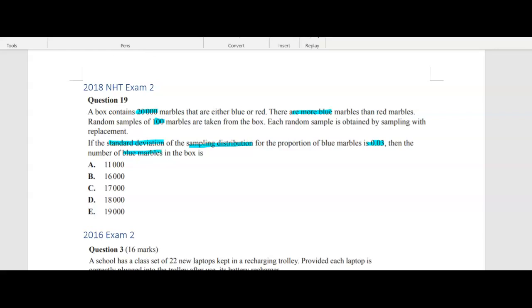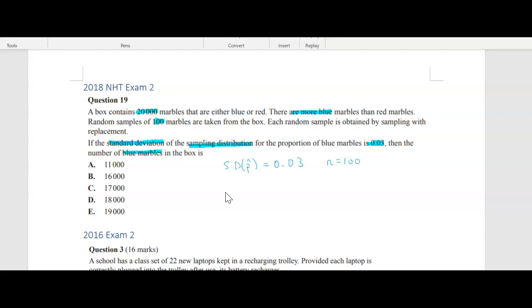Okay, so let's just write down what we have. The standard deviation is 0.03. What else do we know? We've taken a sample of 100.